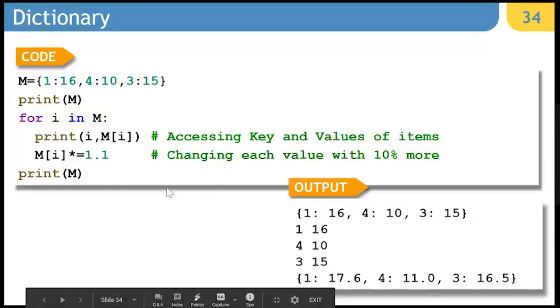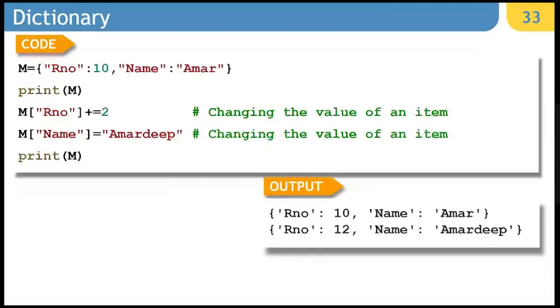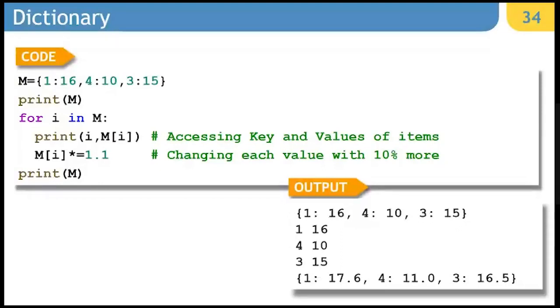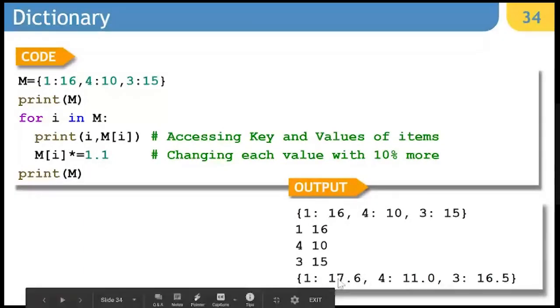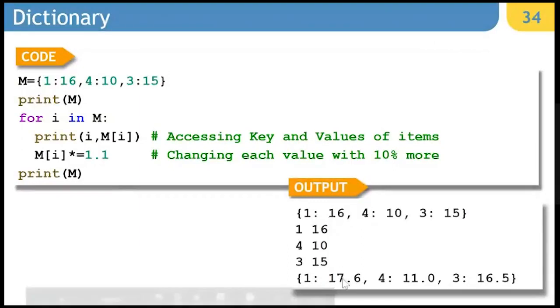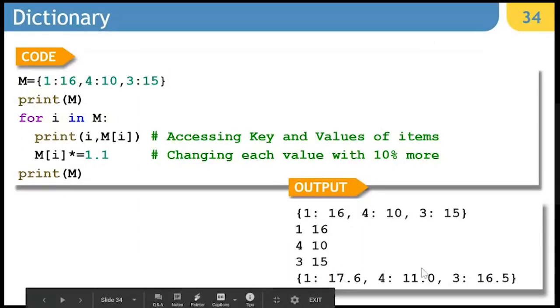With the help of i in m, this is another example where we are simply increasing the values by 10%. So we are saying for i in m, and m[i] is incremented by 10% more. By multiplying it by 1.1, it is going to be 10% more. So you can see at the end, 16 is turned into 17.6, 10 is changed to 11, and 15 is changed to 16.5.